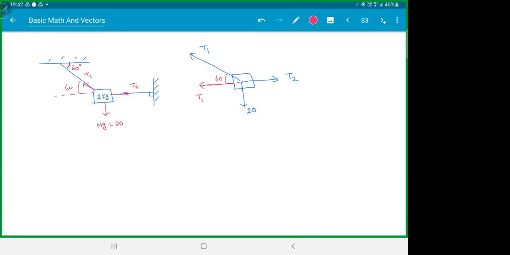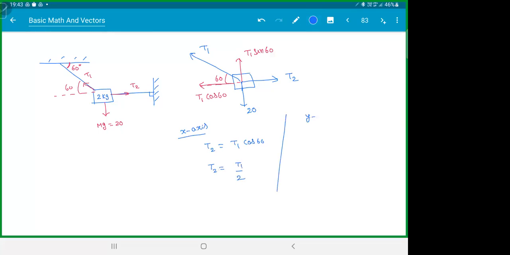It is touching the angle, so it is the adjacent side: T1 cos 60. What will be this thing here? T1 sin 60. Everyone agrees? Yes, sir. Since it is in equilibrium, in the x-axis, T2 should be equal to T1 cos 60. Cos 60 is half, so T2 is T1 by 2.